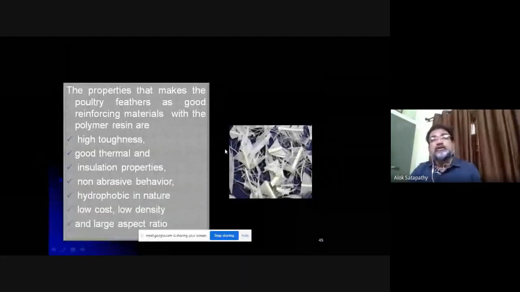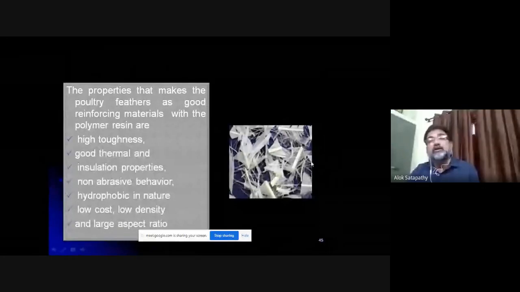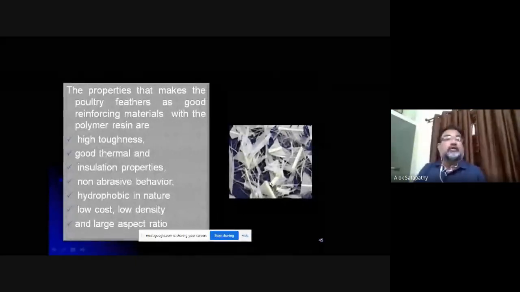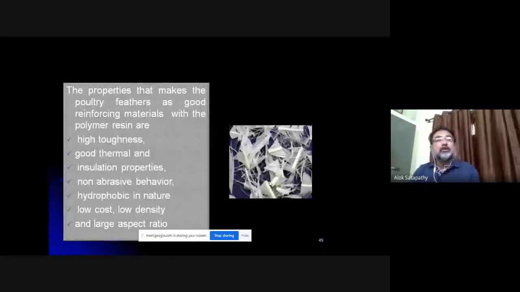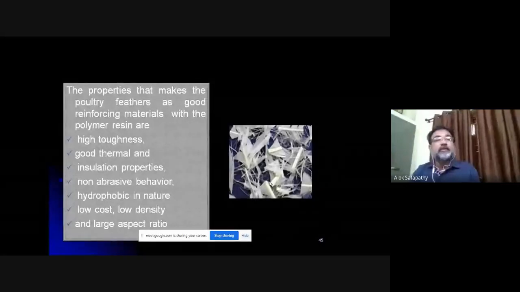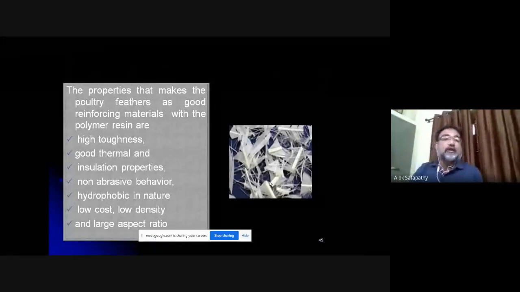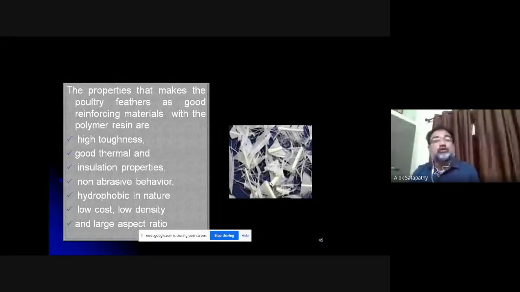There are good things about the biofibers that have been used, like high toughness, good thermal and insulation properties, non-abrasive behavior. Well, they are hydrophobic in nature, low cost, low density.